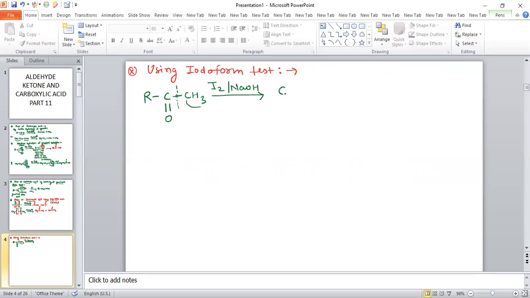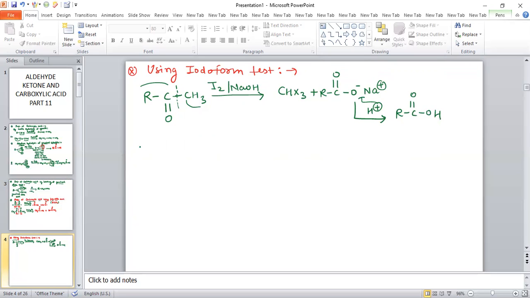This part gets converted into haloform CHX3, and the remaining part RCO will convert into the salt of carboxylic acid. Now by providing acidic medium, this H plus will attack on O minus. So the product obtained will be carboxylic acid. So by using the iodoform test also we can prepare carboxylic acid.